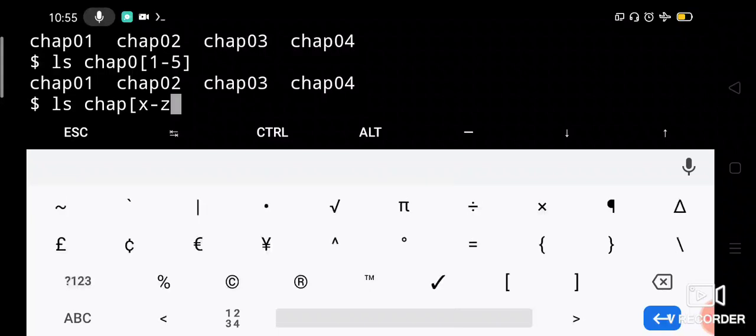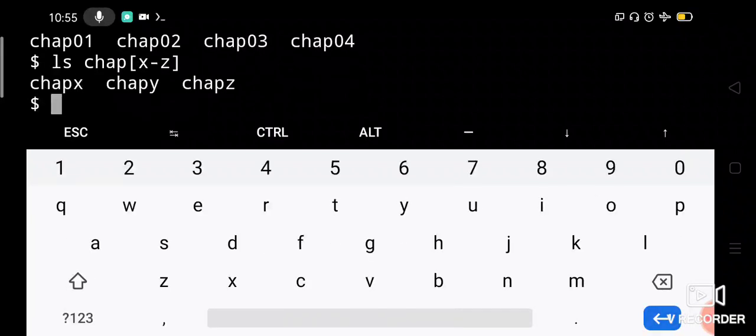It will list chap x, chap y and chap z. If you simply see the theory, it will be difficult to understand. But if you practically execute and check, you will clearly understand the concept. That's why I am giving you the executions here.